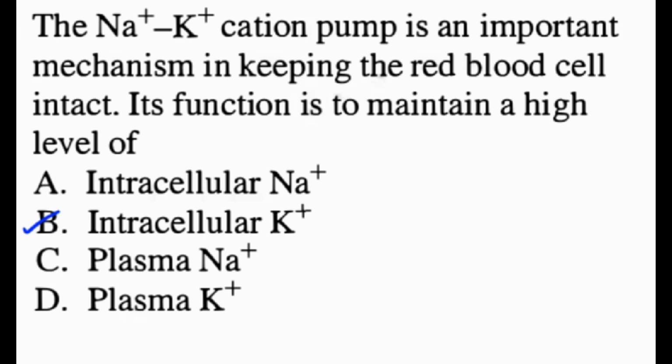It actively pumps sodium out of the cell and potassium into the cell. This action maintains a high concentration of potassium inside the cell and a high concentration of sodium outside the cell. The question asks what the pump maintains a high level of intracellularly, and that is potassium.